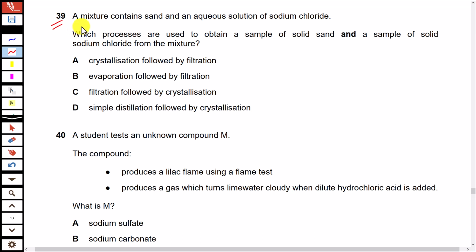Question 39. A mixture contains sand and an aqueous solution of sodium chloride. Which processes are used to obtain a sample of solid sand first and a sample of sodium chloride from the mixture? Now this sand is solid while the other part is liquid. To separate solid from liquid, filtration is used. So first filtration should be performed, and then to separate sodium chloride from the aqueous solution of sodium chloride, crystallization is done. In this way, we will get crystals of sodium chloride. So option C is correct here.